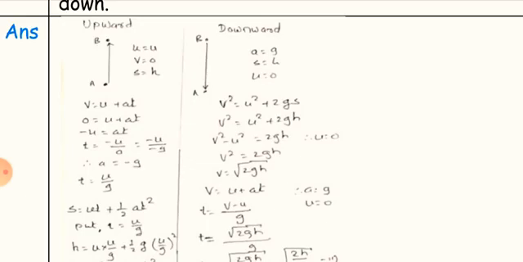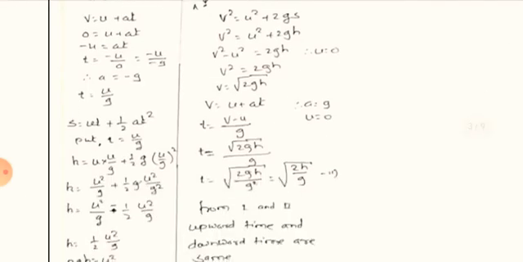From Newton's first equation, v = u + at. With v = 0, 0 = u + at, so −u = at, and t = −u/−g, which means t = u/g. Then s = ut + ½at², which is Newton's second equation.